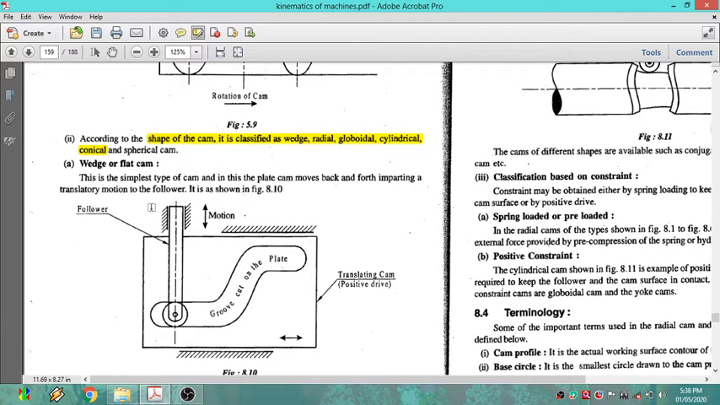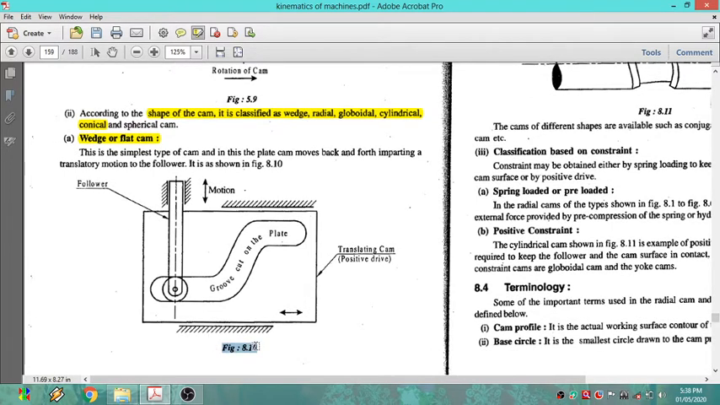The important one here is the wedge or flat cam. If you look at figure 8.10, here is the follower, attached to a roller. If we have a plate, a groove will be cut on the plate according to the requirement. It will be cut like this, a groove or cut on the plate.